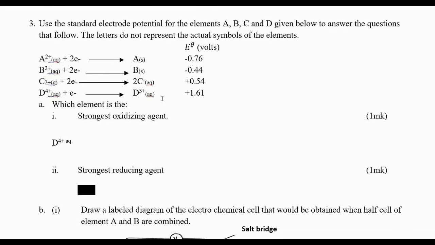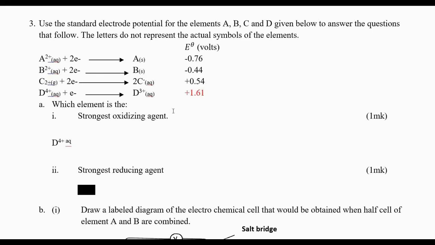So the most important thing is to know that the strongest oxidizing agent is the element with the highest positive value. The most positive is the strongest oxidizing agent. So if I compare C and D, which one is a stronger oxidizing agent? This one is a stronger oxidizing agent than C, because it is more positive.